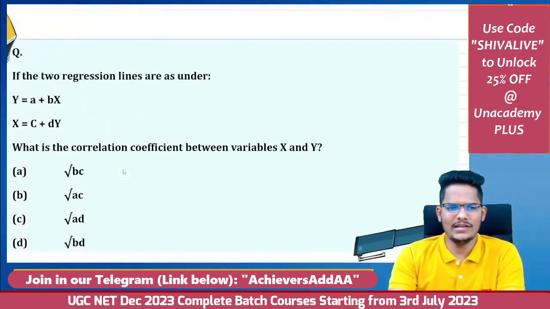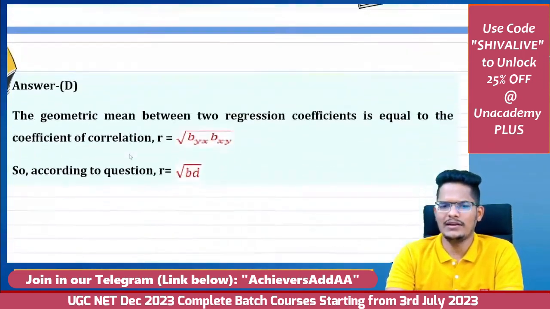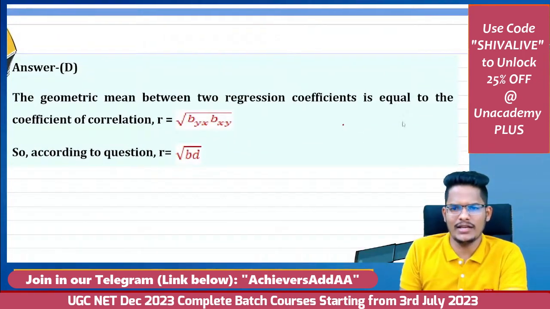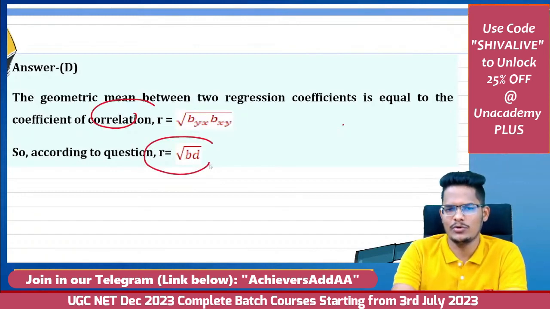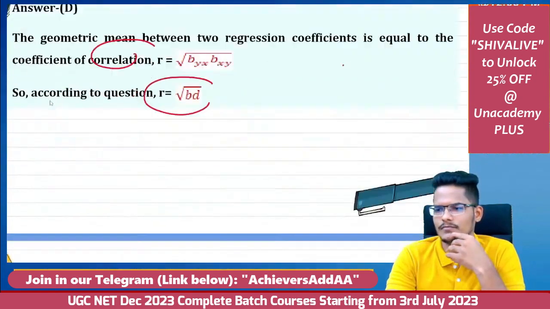D is the correct answer, under root of B and D. Why B and D? The geometric mean of the two regression coefficients is equal to the square root of bxy into byx. That is under root of b into d only. This is bxy and byx.